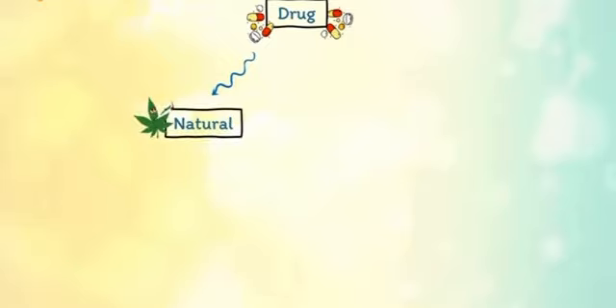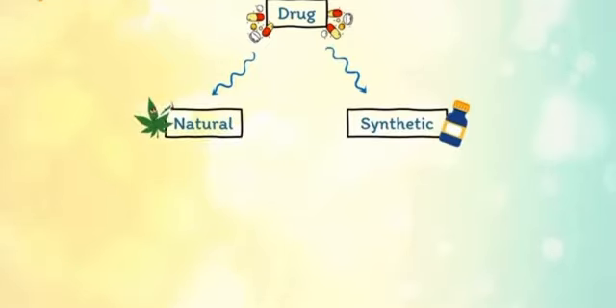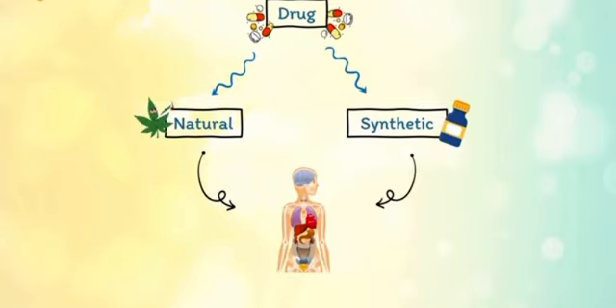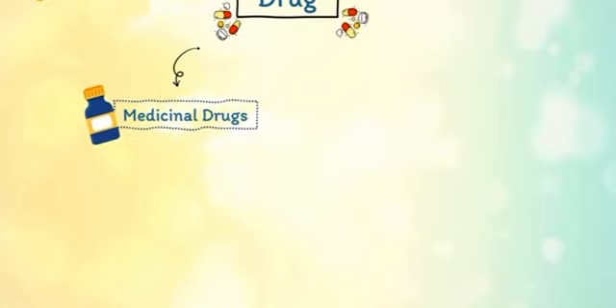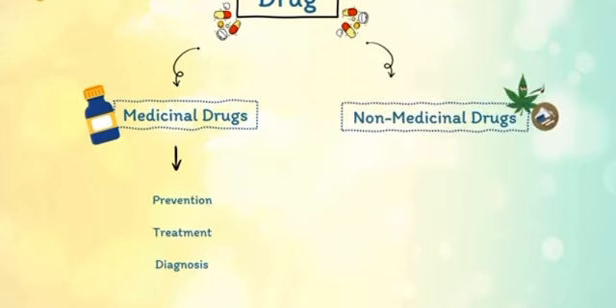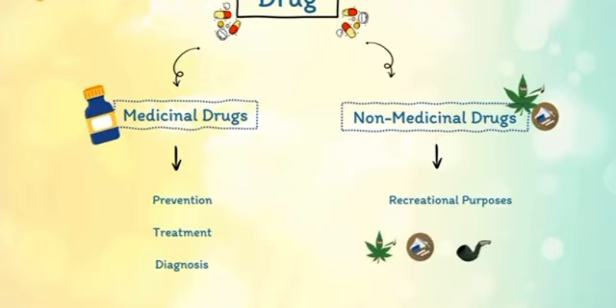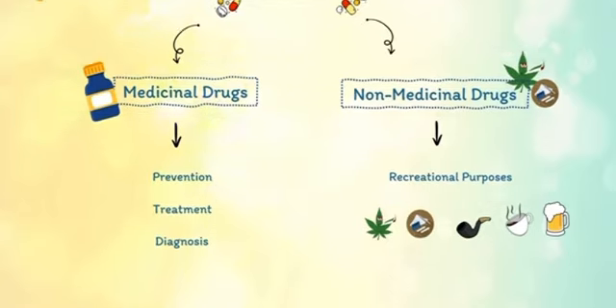A drug is an entity, which can be a natural or synthetic substance, that alters the physiological state of a living organism. Drugs are mostly divided into two groups: medicinal drugs, which are substances used for the prevention, treatment, and diagnosis of disease, and non-medicinal drugs, which are substances used for recreational purposes. These include illegal substances such as cannabis, heroin, and cocaine, as well as everyday substances such as caffeine, nicotine, and alcohol.